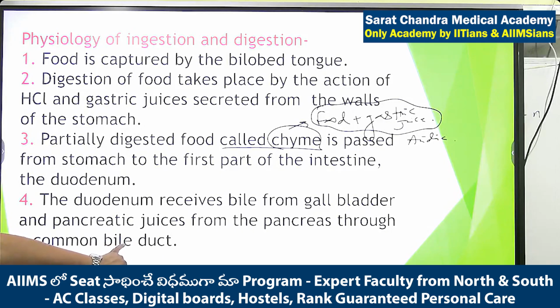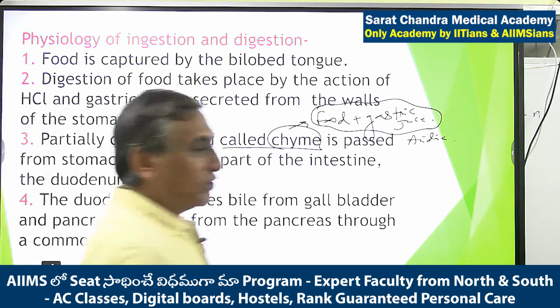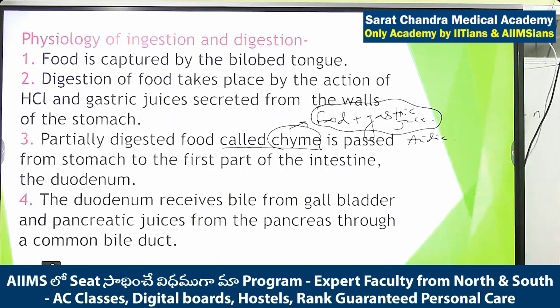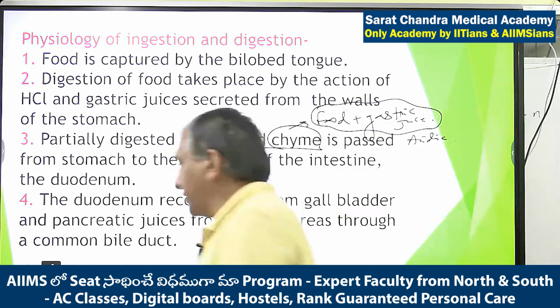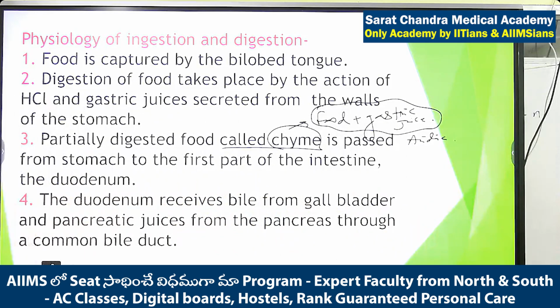Please underline it. You will get two options here. First option, common bile duct. Second option, hepatopancreatic duct. Hepatopancreatic duct is correct in relation to human beings. In frog, it is known as the common bile duct.